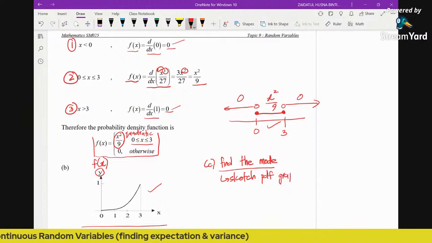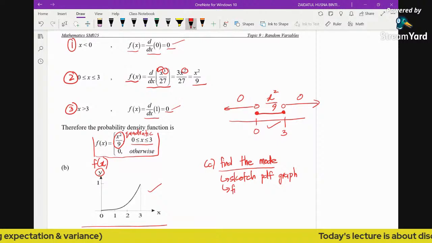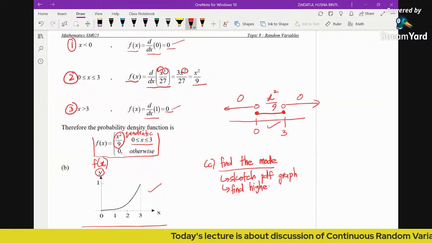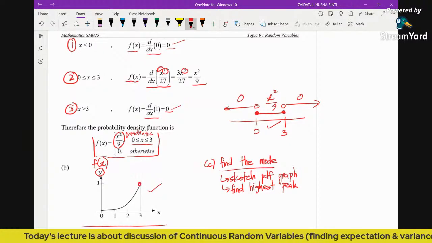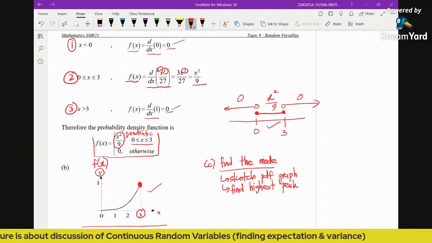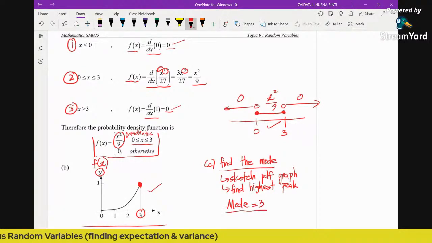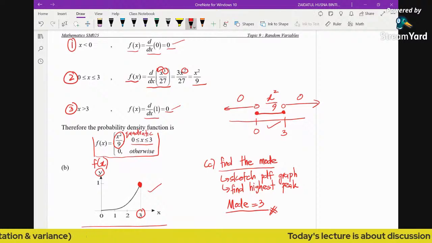After we sketch the PDF graph, we find the highest peak. Clearly from this, you can see that the highest peak is when x is 3, so you can conclude in this case, the mode is equal to 3. I hope now you know how to find the mode for a continuous random variable.